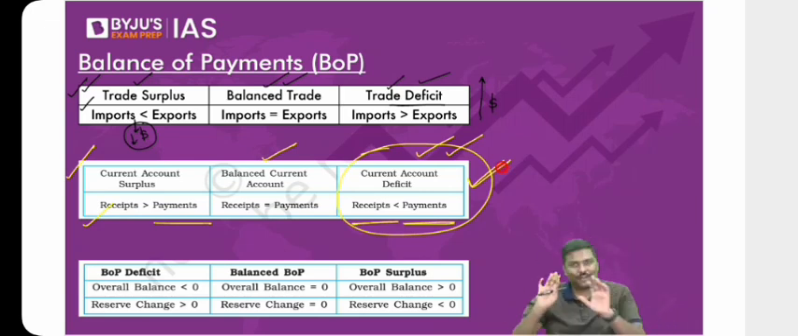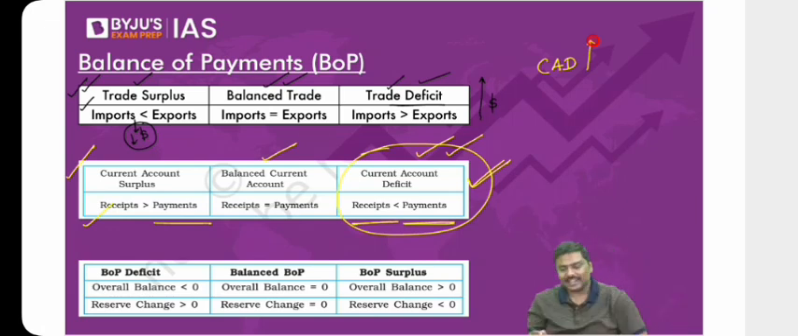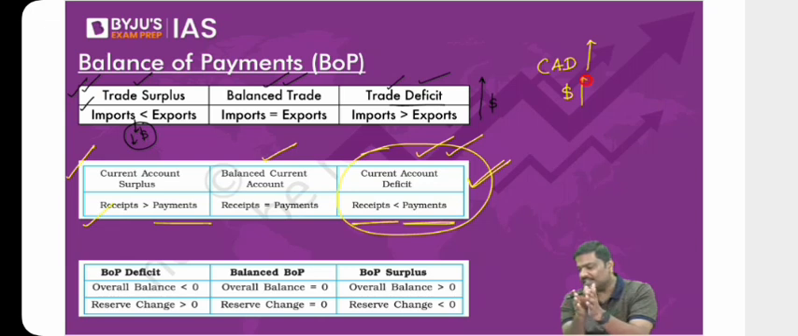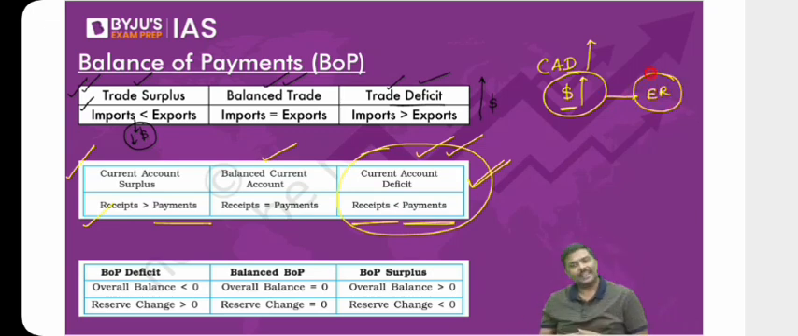Now, follow this carefully. If CAD increases, what does it mean? Let me know. If the CAD increases, can I simply say that more and more dollars are flowing out of India? Agreed. If the CAD widens, more and more dollars are going out of India. And if more and more dollars are going out of India, what will be the impact on exchange rate? Can I simply say if the CAD keeps on widening, rupee will appreciate? Sorry, rupee will depreciate, because dollars are going out, dollar will appreciate, rupee will depreciate.